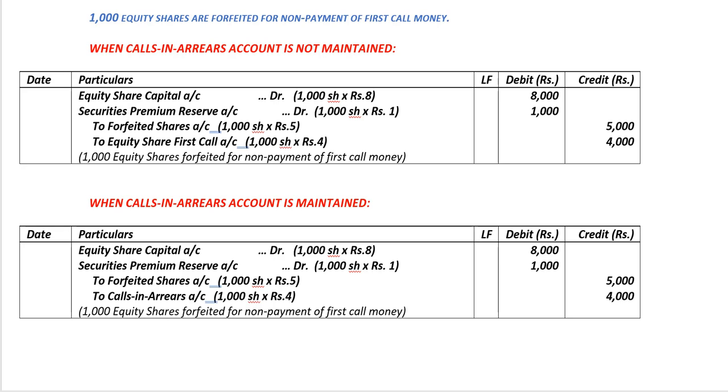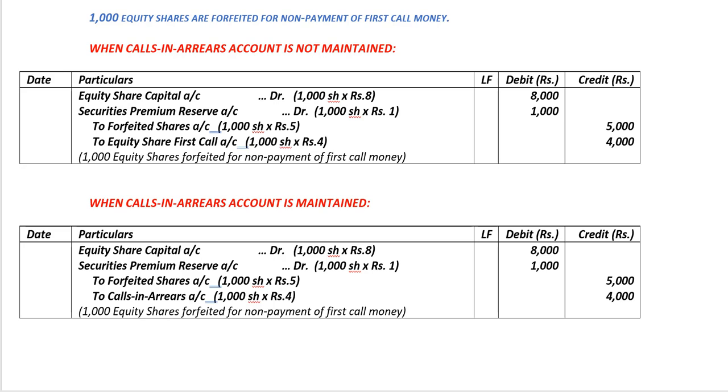So in the above entry where we wrote equity share first call 1000 shares into 4, we will write calls in arrears account 1000 shares multiplied by 4 rupees. So that is a change in the journal entry when the calls in arrears account is maintained by the company.